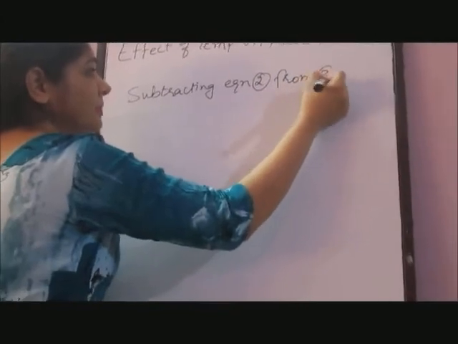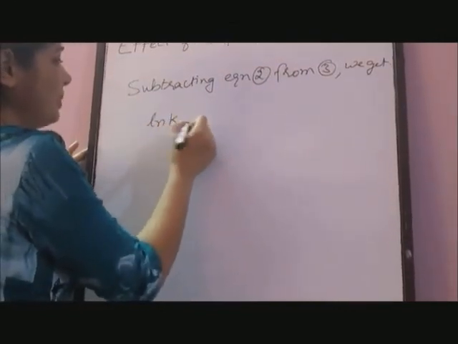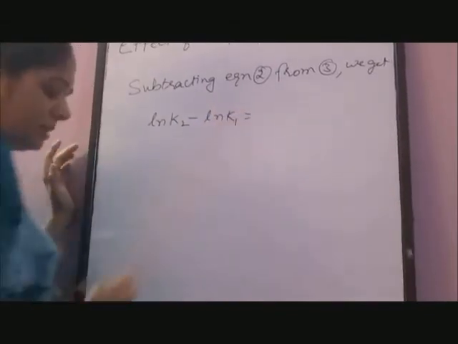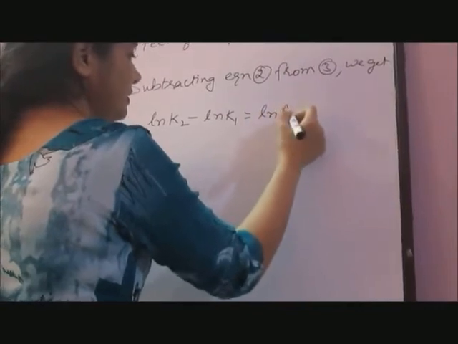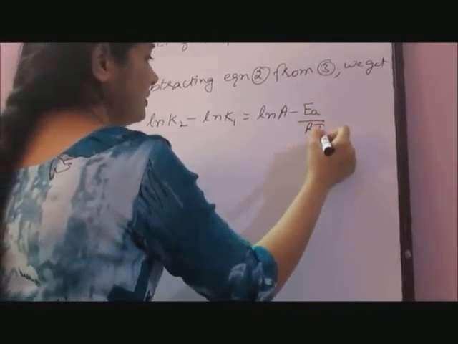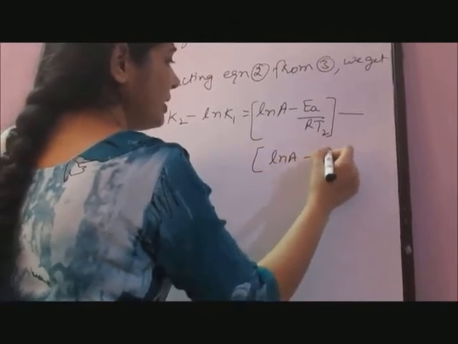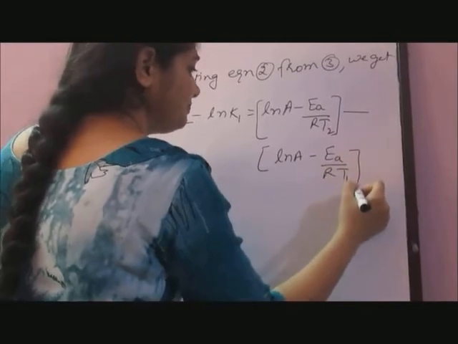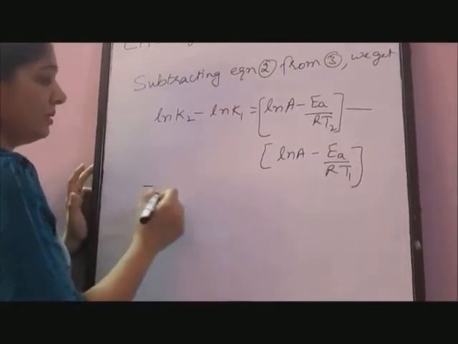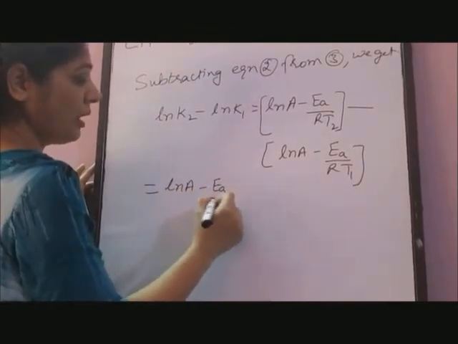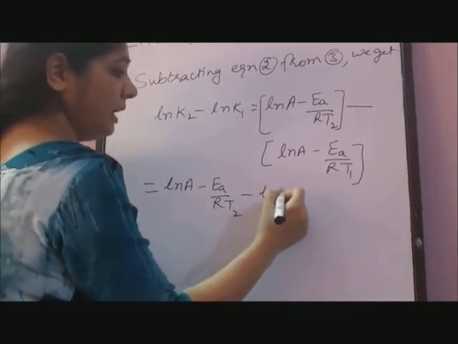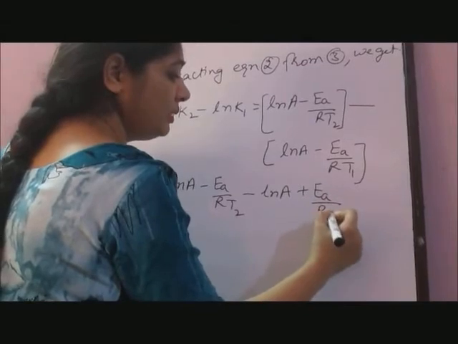Subtracting equation 2 from 3, we get ln K2 minus ln K1 is equal to ln A minus EA upon RT2 minus ln A minus EA upon RT1, which is equal to ln A minus EA upon RT2 minus ln A plus EA upon RT1.